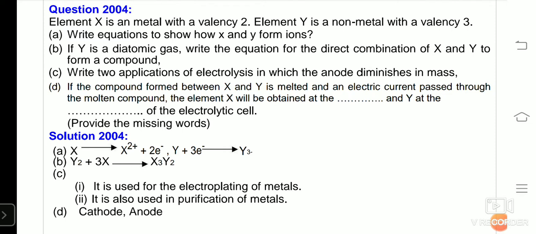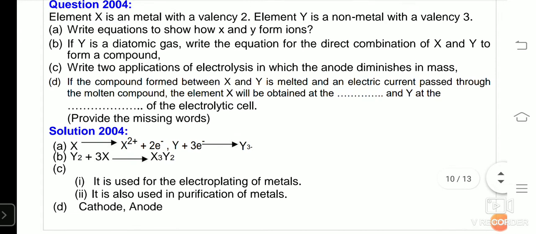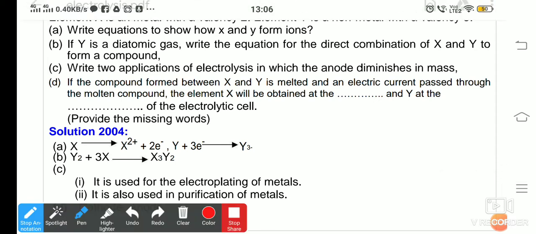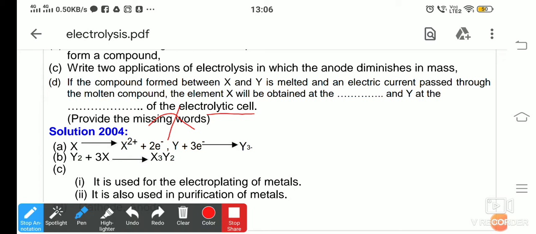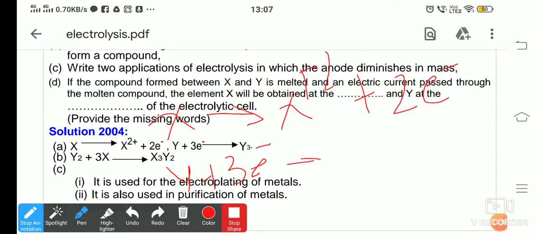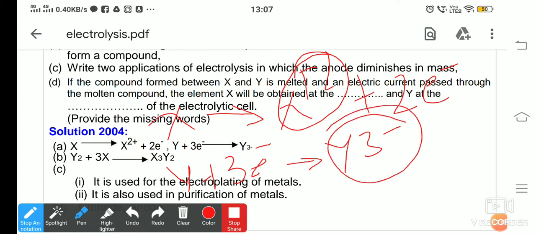Now, write equations to show how X and Y form ions. X has valency 2, so as it is a metal, it will lose electrons: X gives X 2 plus, minus 2 electrons. As it is losing 2 electrons, it has 2 positive charges. At the same time, Y is a non-metal, so it will gain electrons: Y plus 3 electrons will give Y 3 minus ion. This plus 2 indicates loss of electron, and this minus 3 indicates gain of electron.